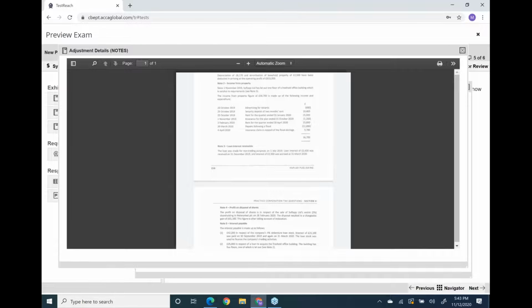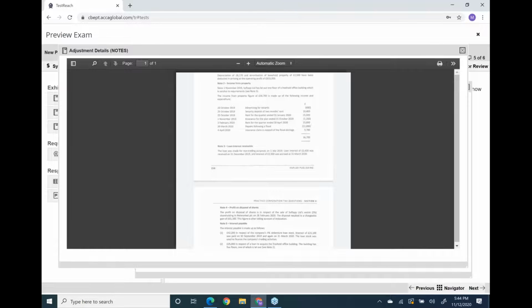Then security deposit of 2 months. My dear students, I'm sure you must have studied this. Security deposit is just for security purpose, and you have to return it one day. For example, a tenant is coming and he is giving me security deposit, so this security deposit is not my income at all. I have to return it, so it's never an income.